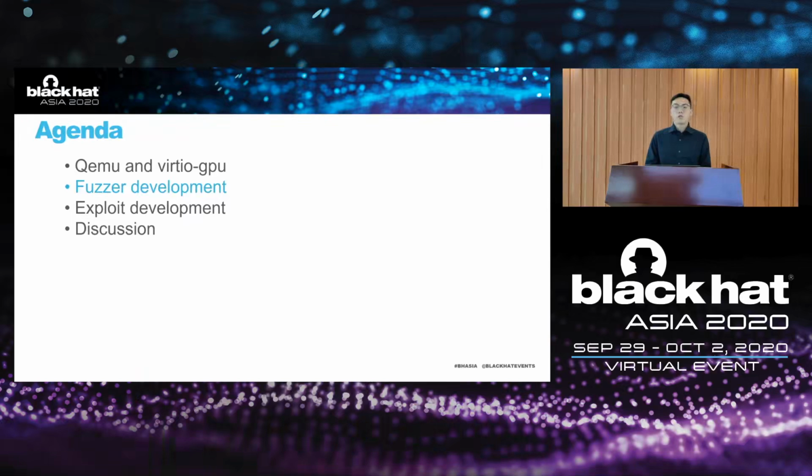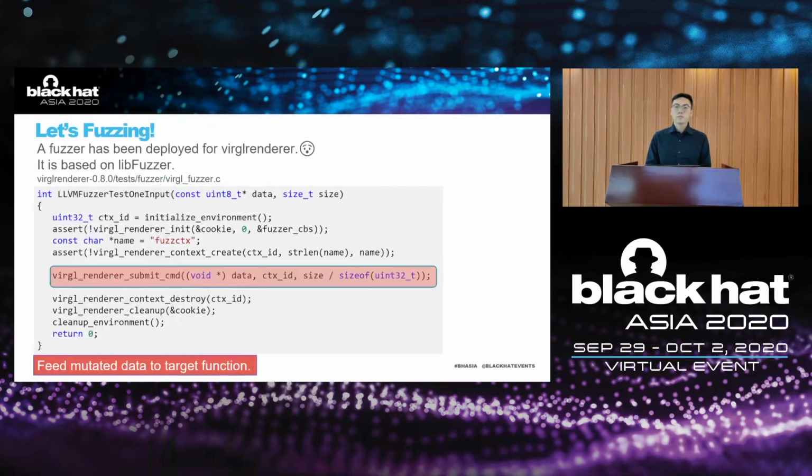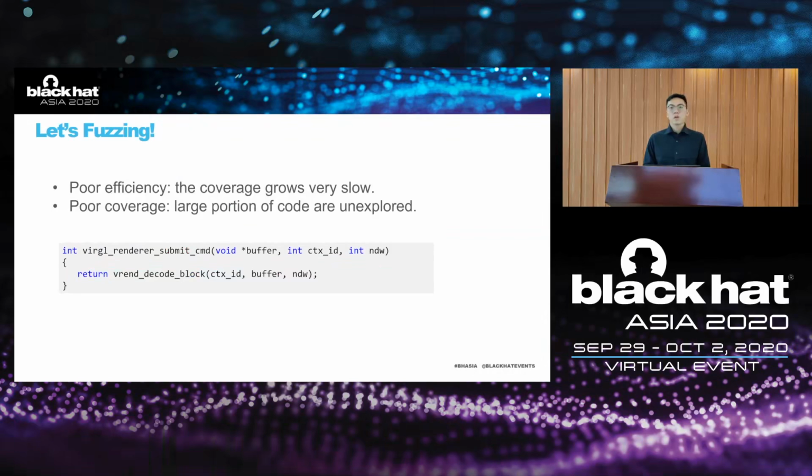So let's look at how the original fuzzer was implemented. It was based on libfuzzer, simply set up objects and feed mutated data to the target function. Then clean up the environment. This submit CMD function accepts port data, decodes, and performs corresponding commands. We compile the fuzzer and run it for a while. It turns out this original fuzzer is far from mature. Its efficiency is poor, the coverage goes very slow. Its coverage is poor. Even with sufficient time, a large portion of code remains unexploited.